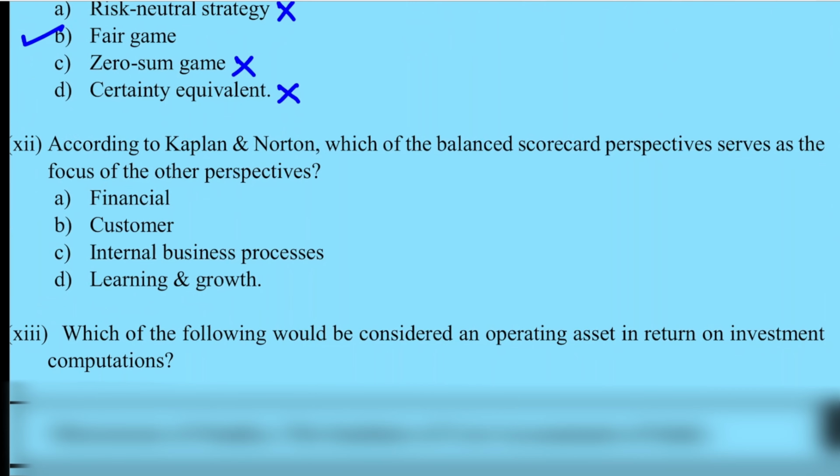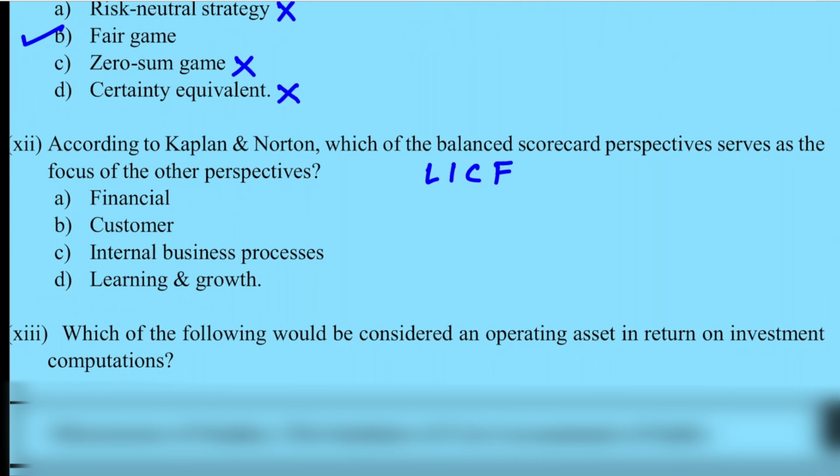So 12th question. According to Kaplan and Norton, which of the balanced scorecard perspectives serves as the focus of other perspectives? So balanced scorecard, how to remember? LIC finance. L means learning, I means internal processes, then C for customer focus, F for financial performance.